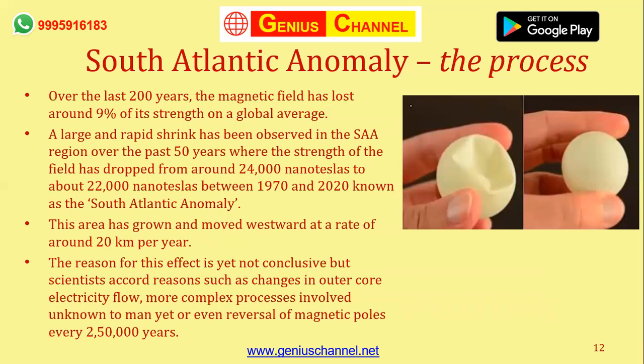Now, what is the process of South Atlantic Anomaly? Over the last 200 years, we have seen that the magnetic field has lost its strength by almost 9% on an average. More recently, over the last 50 years, the strength has dropped drastically, from 24,000 nanoteslas to 22,000 nanoteslas, from 1970 to 2020. If you remember the definition from the first slide, I mentioned that it's a weakening of Earth's geomagnetic field. It's a weakening process, right? Or it's a behavioral change.